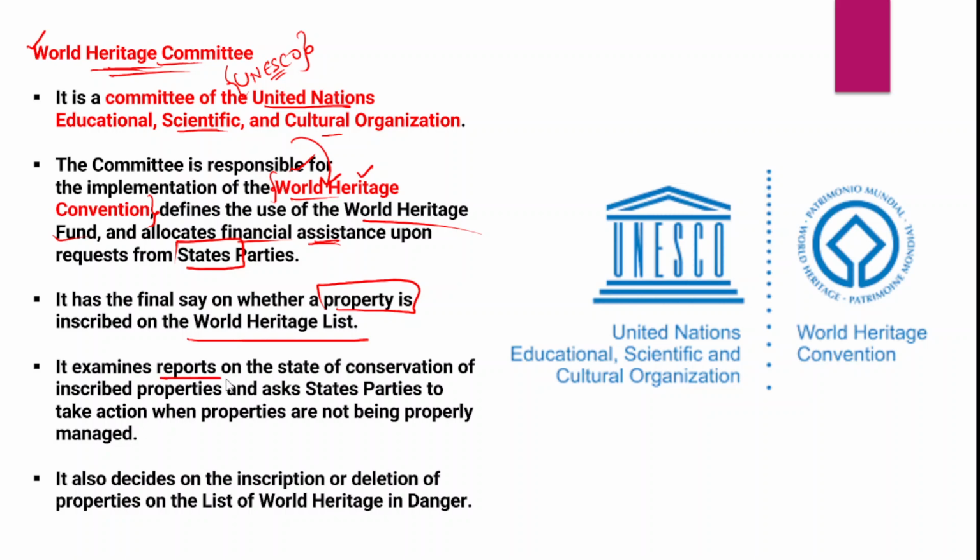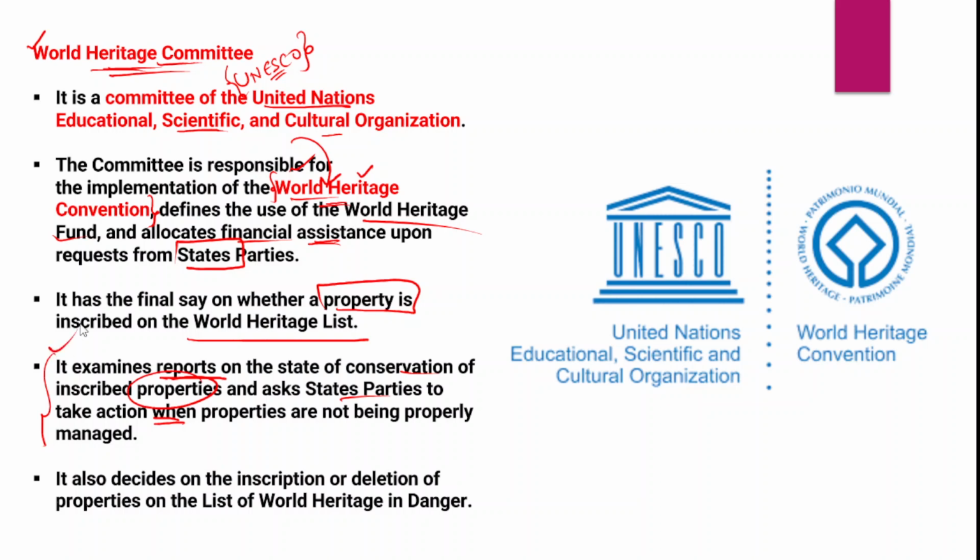It also examines reports on the state of conservation of inscribed properties, and asks the state parties to take action when properties are not being properly managed. There are instances in the Middle East and even Afghanistan, where properties earlier recognized as part of the World Heritage List are being damaged because of conflict, civil war like situations and terrorism.